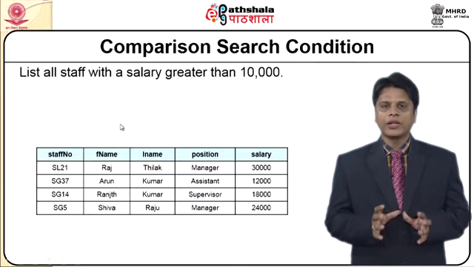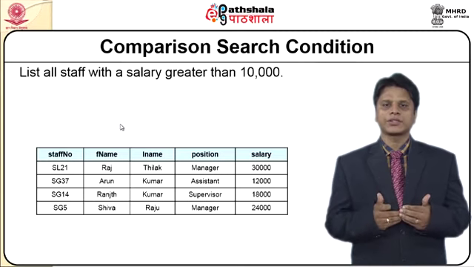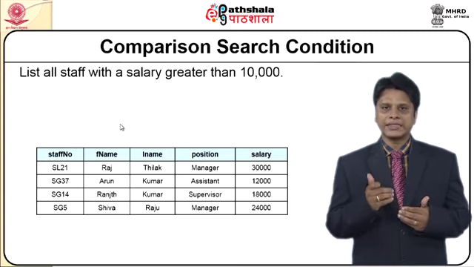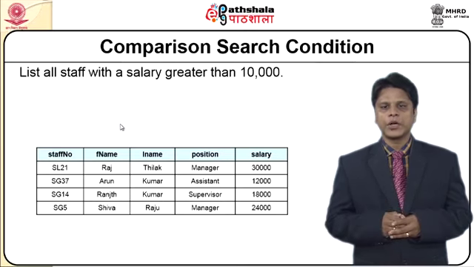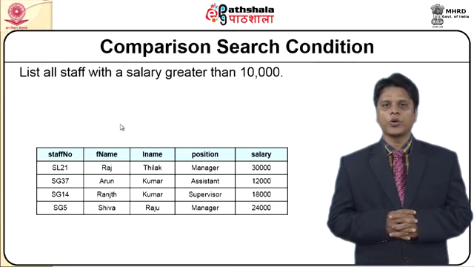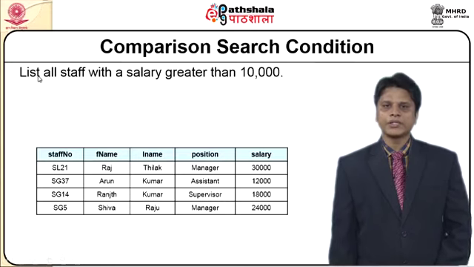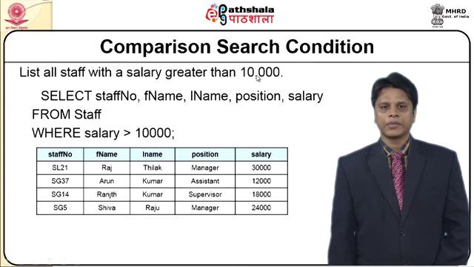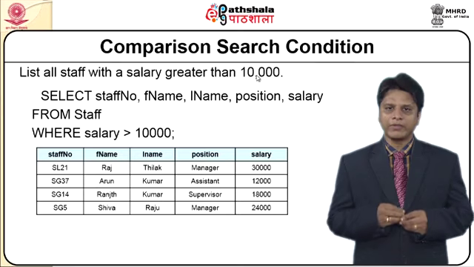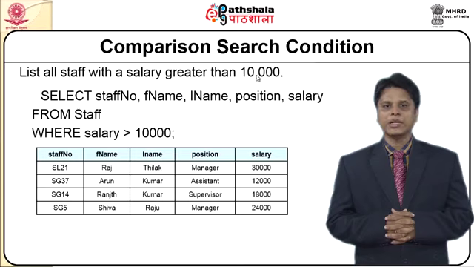So, having looked at almost all the select from conditions, after which we have indicated the distinct and star values, now we will look at certain where conditions. For using this where, we may have to go for some comparison search condition. My query here is to list all staff with salary greater than 10,000. In this particular case, we might write a very simple query. Select staff number, F name, L name, position, salary.